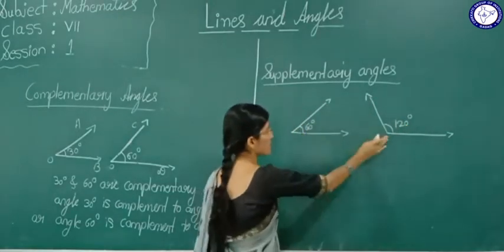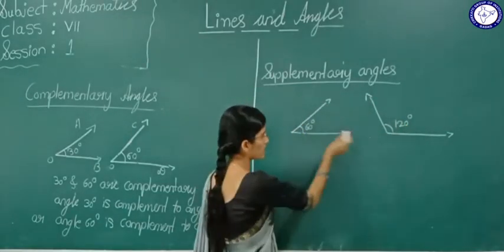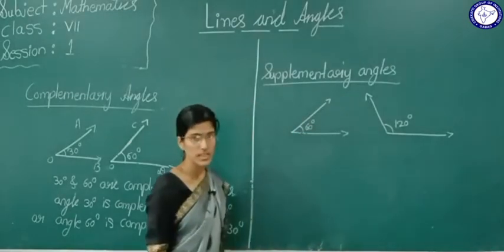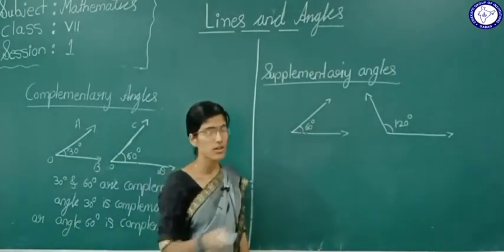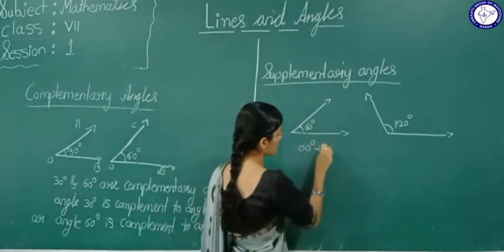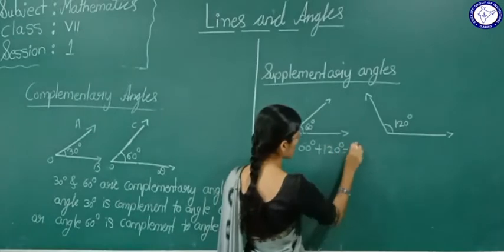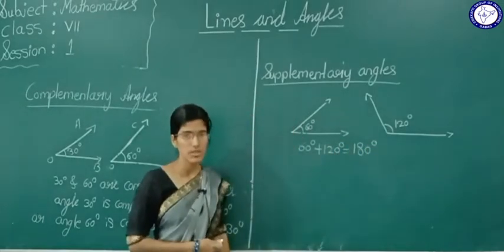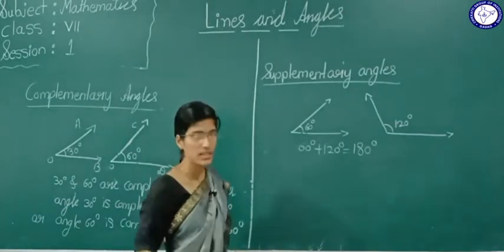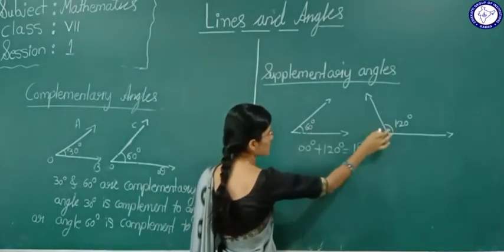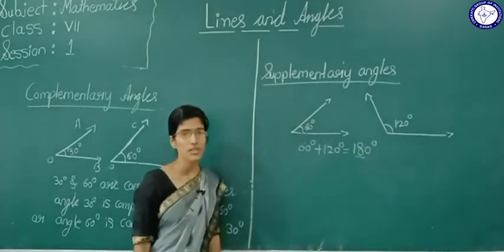Here two angles are there, no? If the sum of these two angles is 180 degree, then such angles are called supplementary angles. See here, 60 degree plus 120 degree is how much, students? It is 180 degree. Yes or no? If the addition is 180 degree, then these two angles are called supplementary angles.